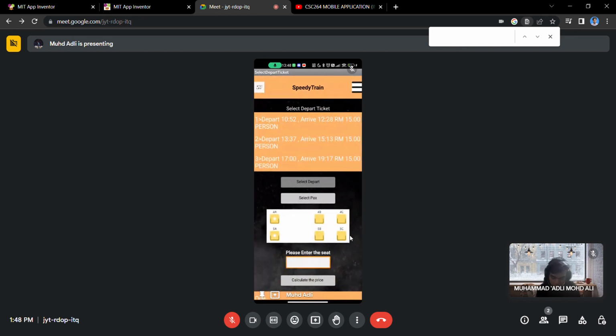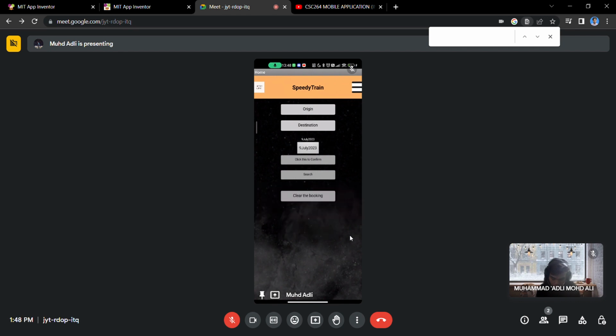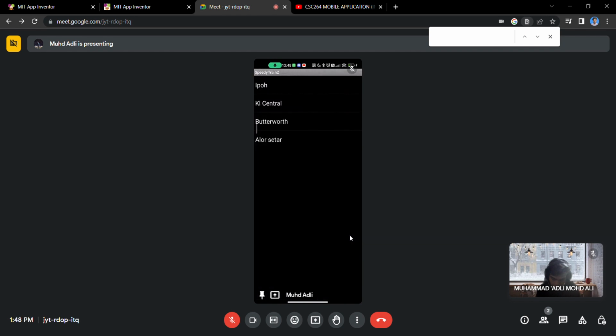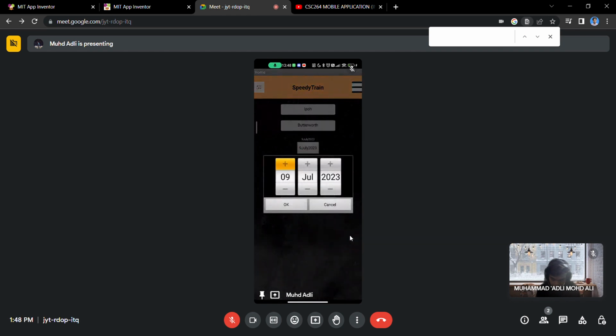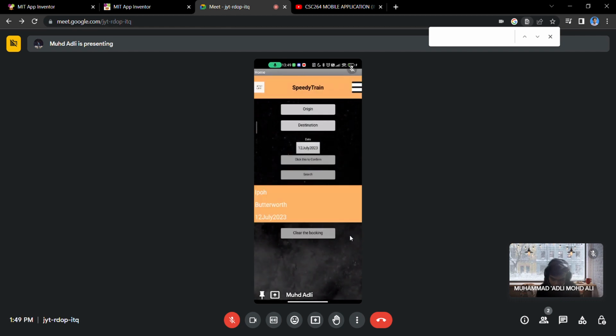If the user changes their mind to change their train, let's say we clear the booking, and the user is from Ipoh and the destination is Penang, and then the user also needs to enter the date. Let's say 12 July 2023, and then click confirm, it will display the origin, destination and date. And then the user needs to click the search button.